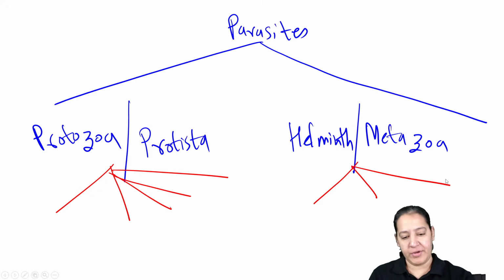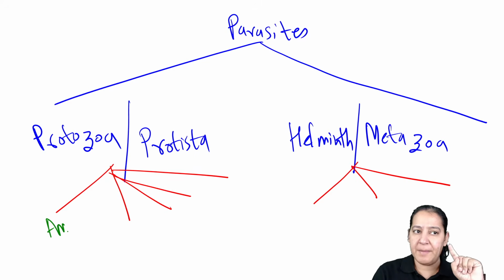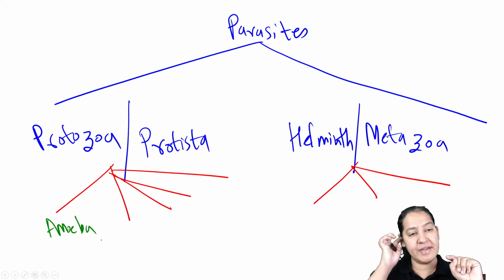Name them. Okay, I will name them for you. Here the first is amoeba. The second, after amoeba, is flagellates.